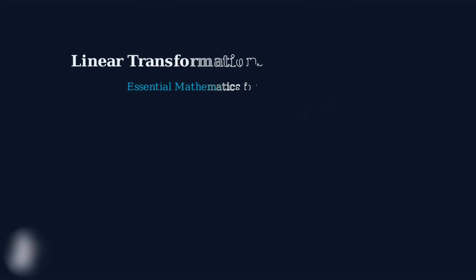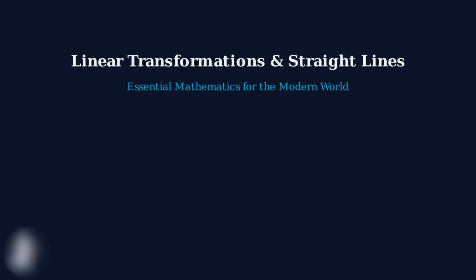Have you ever wondered how your phone can rotate a photo perfectly, or how GPS systems calculate the shortest route between 2 points? The mathematics behind these everyday technologies relies on two fundamental concepts we'll explore today. Today, we're going to master two essential mathematical concepts: linear transformations and the equation of a straight line. These aren't just abstract mathematical ideas, they're the building blocks behind computer graphics, artificial intelligence, and countless real world applications.